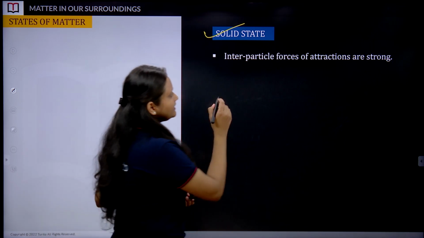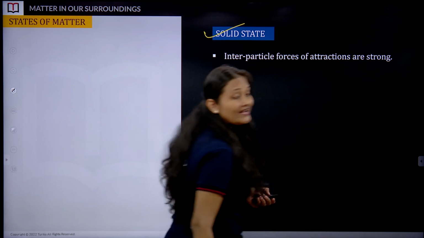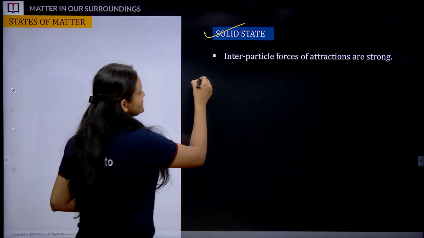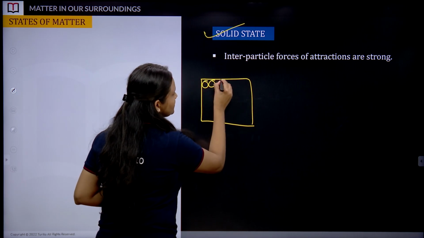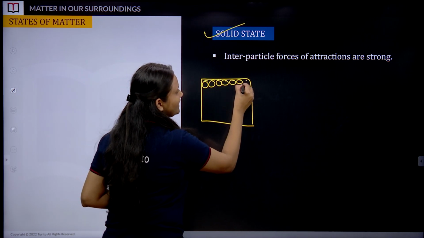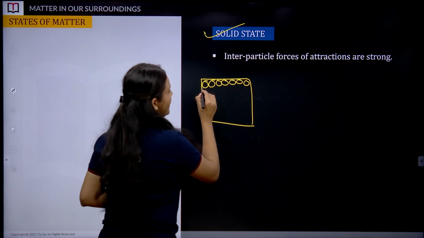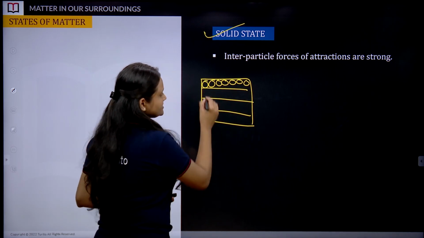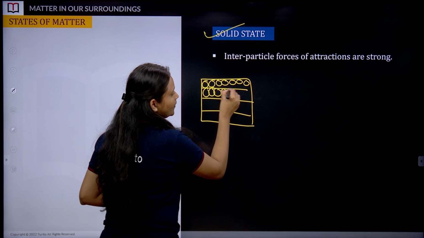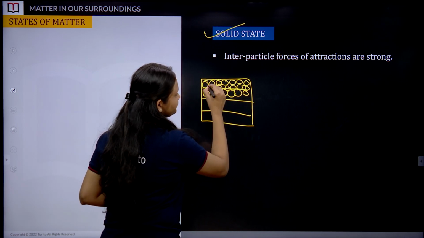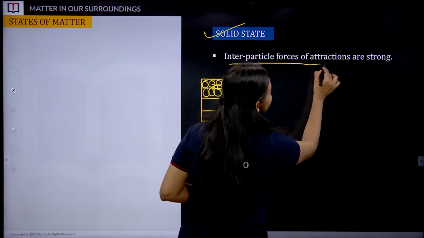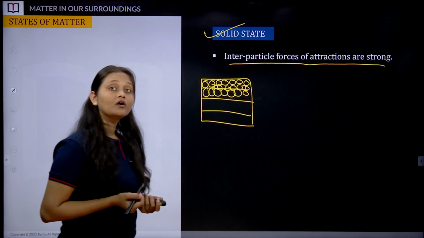So interparticle forces of attraction are strong. Interparticle force of attraction, consider this is what your solid is. Okay, and it consists of what? Small particles. Okay, and the composition looks like this. So if it consists of small particles like this, interparticle force of attraction are strong.